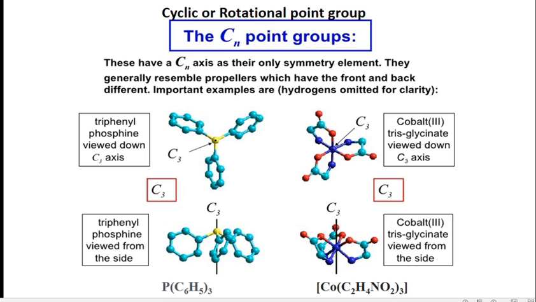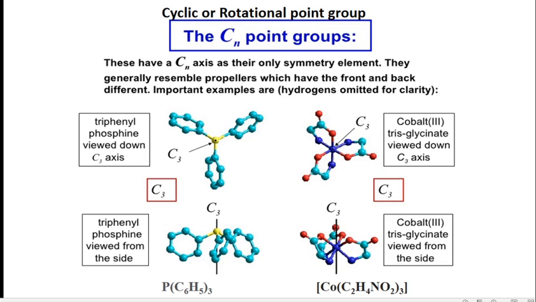So for example, here it's a triphenylphosphine molecule. This is the central phosphorus atom, which is connected with the 3 phenyl rings, and here one can assume the axis which is passing through the phosphorus. The orientation of each phenyl ring is different, it is in a different plane. So this molecule has only one proper axis of rotation, which is the C3 proper axis, and does not have any plane of symmetry or center of inversion. So the point group of the molecule is C3.